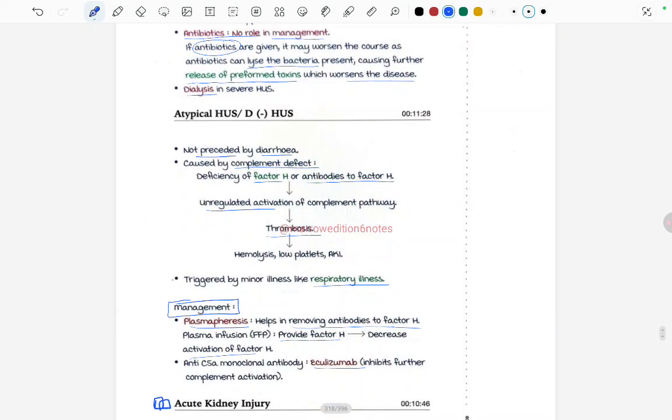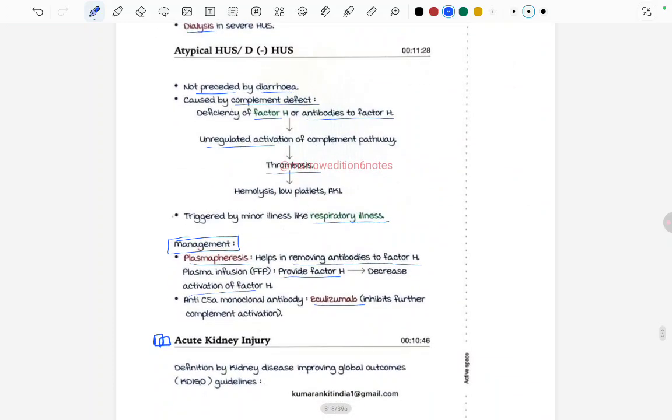We read about atypical HUS, which is not preceded by diarrhea. It is caused by a complement defect, right? There is deficiency of factor H or antibodies to factor H, which leads to unregulated activation of the complement pathway, leading to thrombosis, hemolysis, low platelets, and AKI. And this all is triggered by a minor illness like respiratory infection.